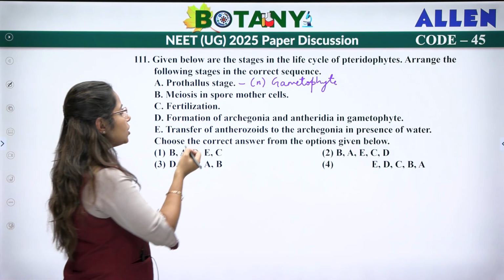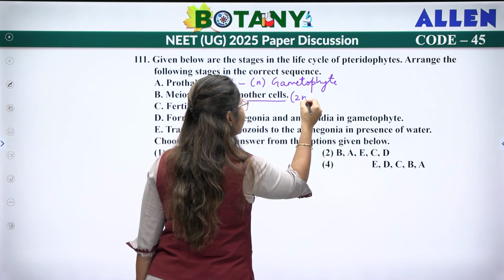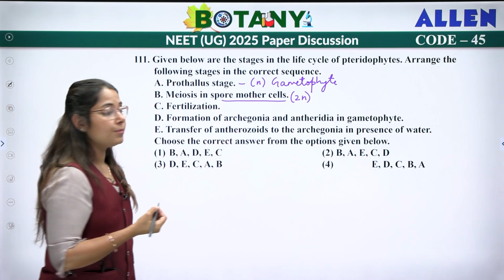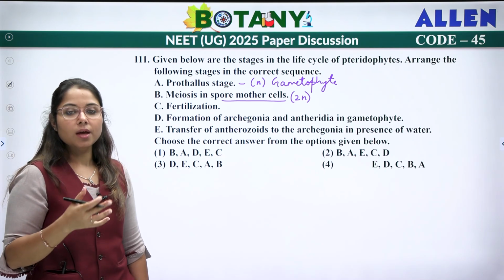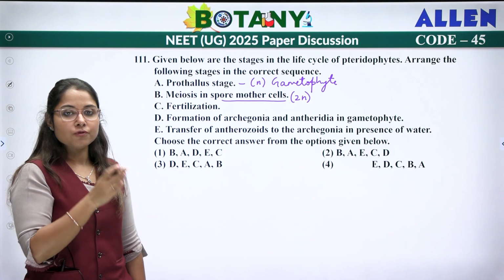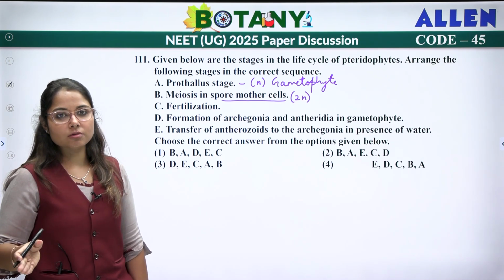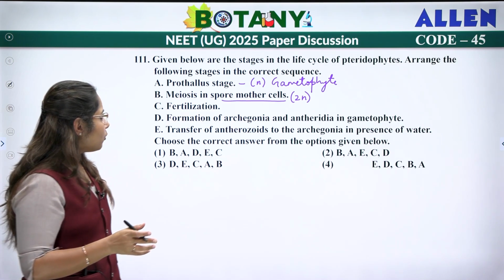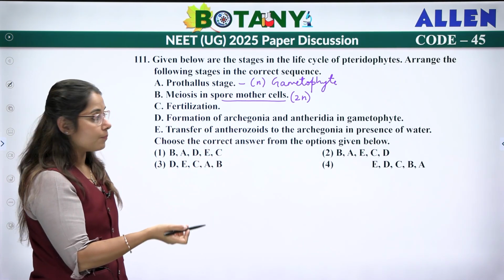Meiosis in spore mother cell, a diploid structure, gives rise to spores. These spores will develop to form the prothallus. So first the meiosis will take place, then the spores will be formed, and then the prothallus will be formed.